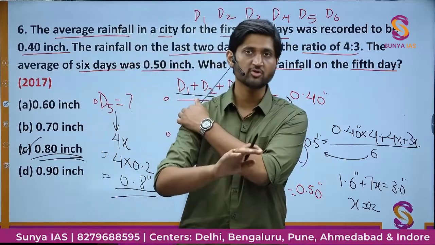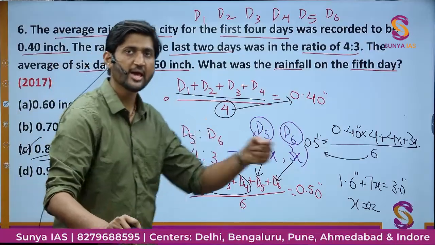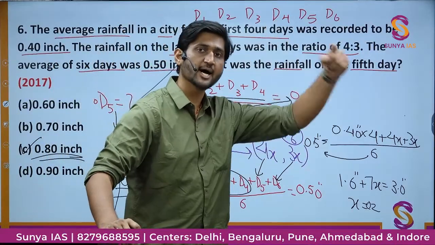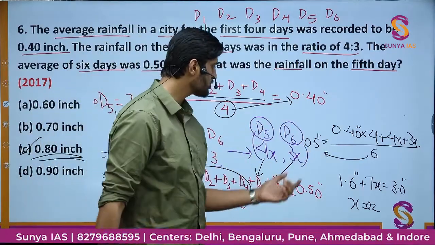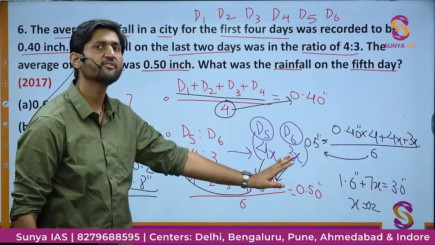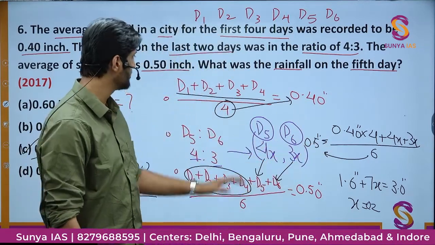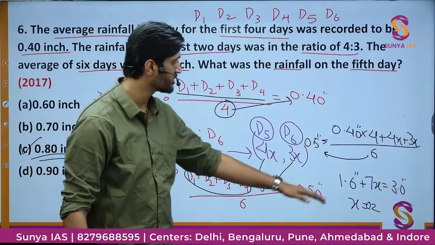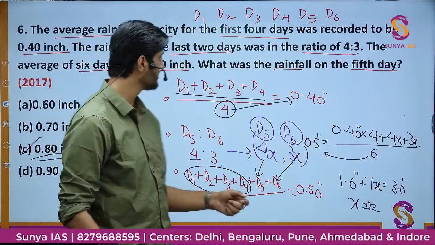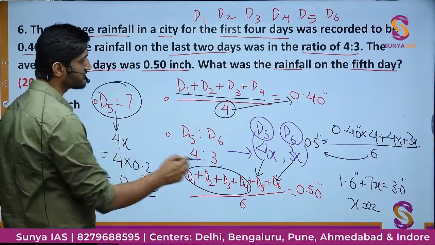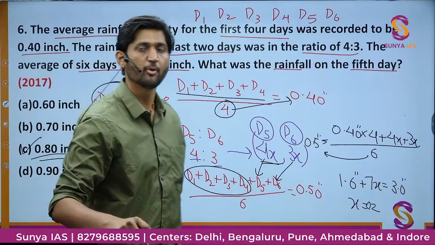Okay, so is this question clear to you? Very basic. I'm just telling you one concept in advance which will be repeating again in the ratio and proportion topic. So don't be afraid if you found it difficult. We will again repeat it, and this approach will save you a lot of time. Basically we are putting values from different sources, getting the value of x. Ultimately we are not interested in the value of x, we are interested in the value of D5, and that is nothing but 4x as we assumed it to be, and the final answer would be 0.8 inches.